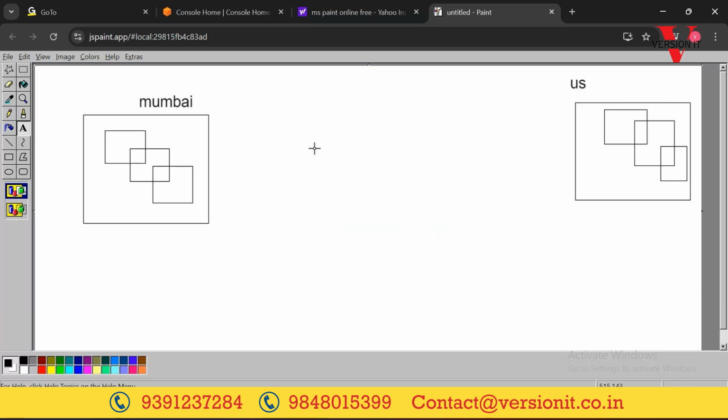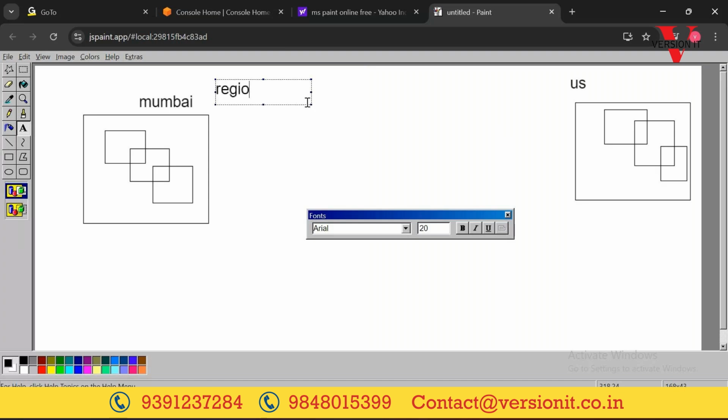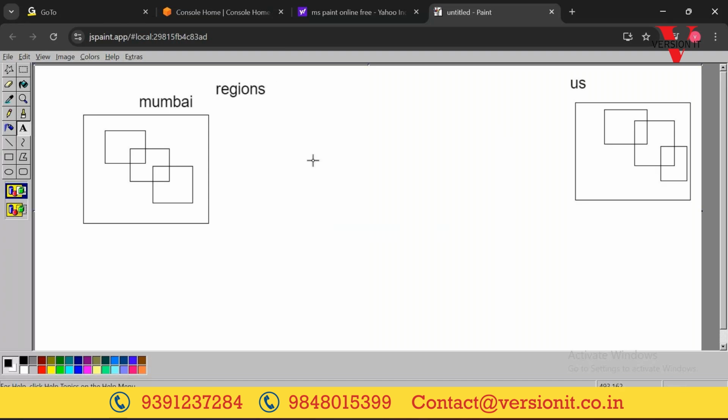Like this they will be having their servers at different locations. These are called regions. Terminology is important, remember. A data center means where their servers are located.